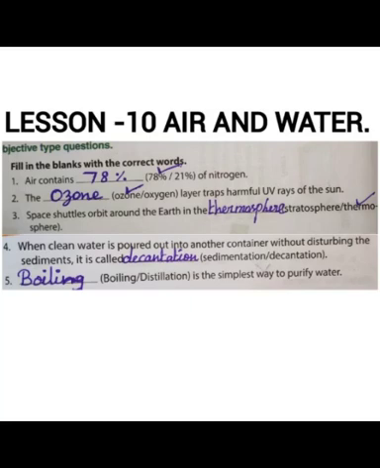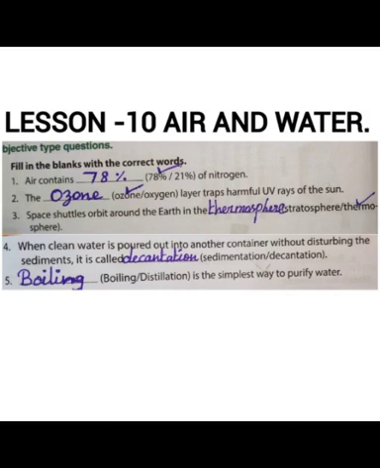Dear students, take page number 134 in your science book and take your pencil. Write down the answer very neatly. First, A. Objective type questions. Roman 1. Fill in the blanks with the correct words.